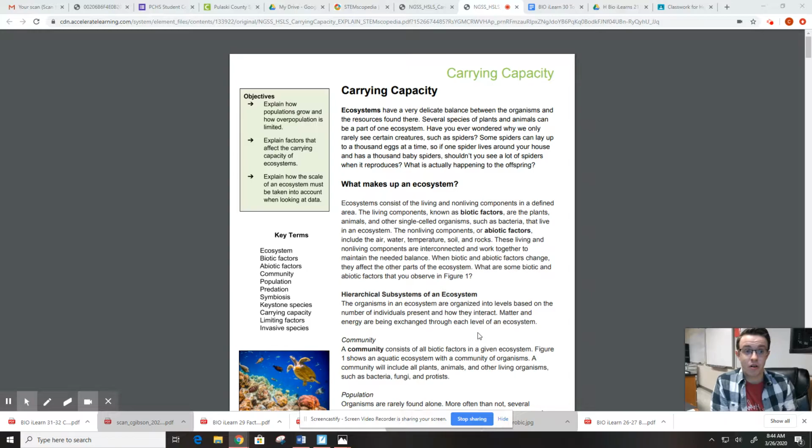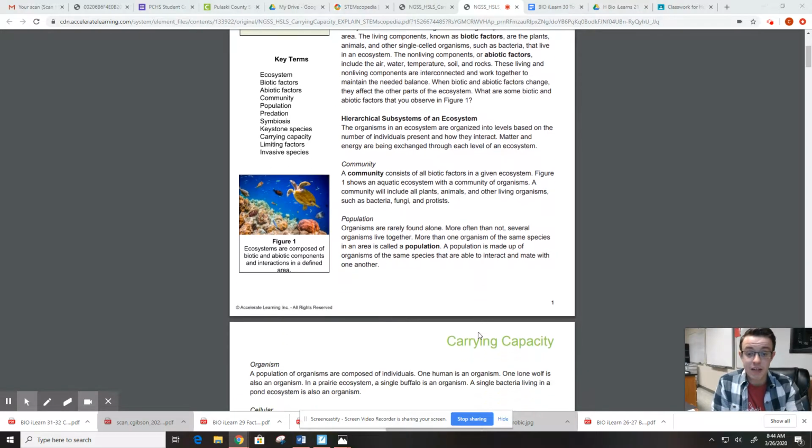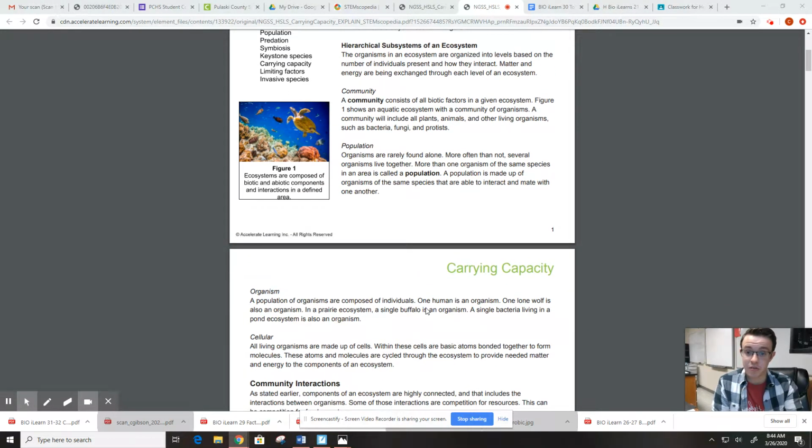So biotic factors are living things, those are all the different species, and abiotic factors are all of the non-living things like air, water, temperature, soil, rocks, that kind of thing. Now, within an ecosystem, we actually have a hierarchy, just like within an organism. We start at the cellular level, and then multiple cells come together to form an organism. Then from organism, the next level is a population. Now, a population is all of the organisms of the same species within a certain area. Populations are species specific.